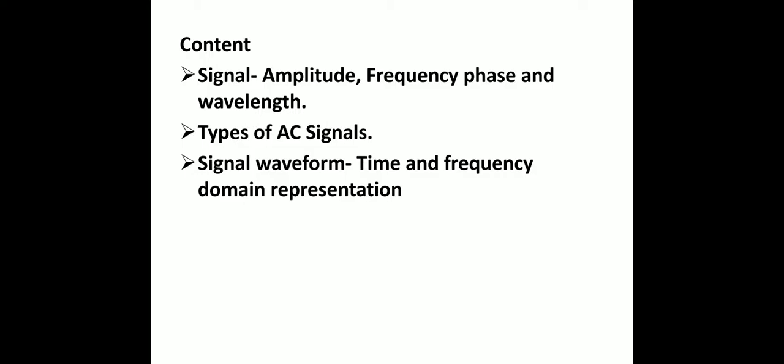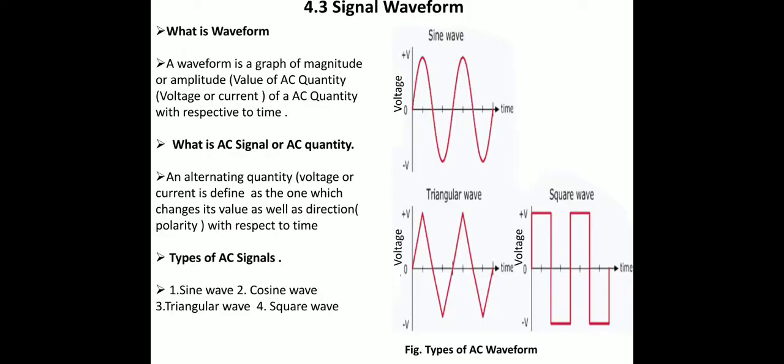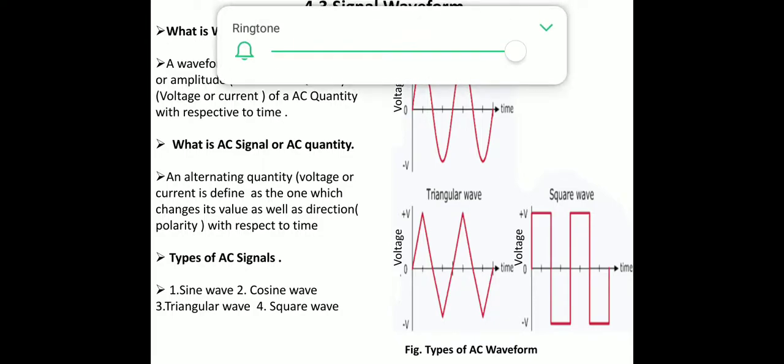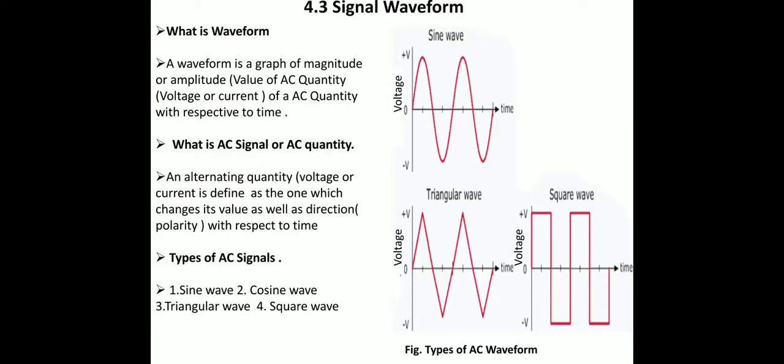Now in this lecture we will study the signal: what its amplitude, frequency, phase and wavelength are, the types of AC signals, and the signal waveform, and how it is represented in the time and frequency domain. First, the signal waveform. What is a waveform?